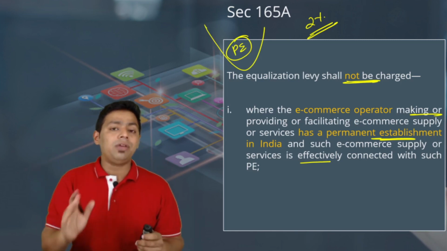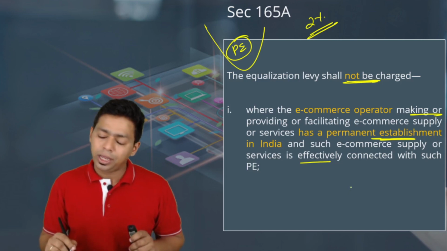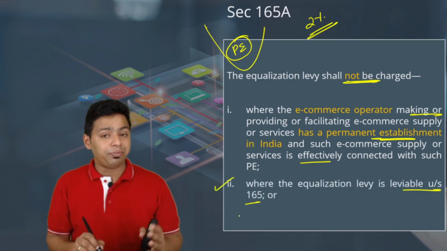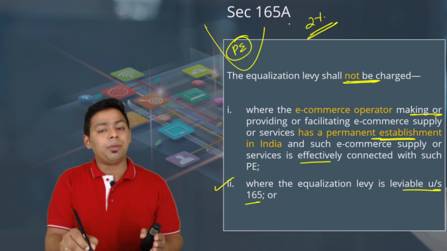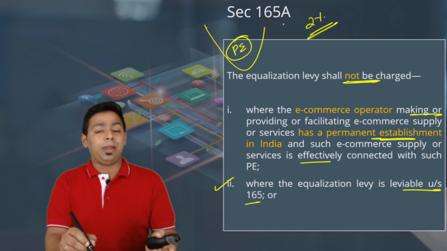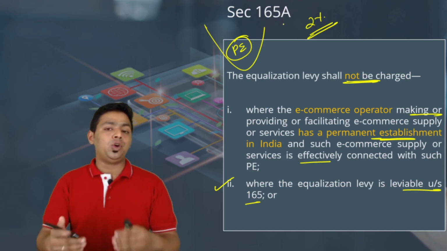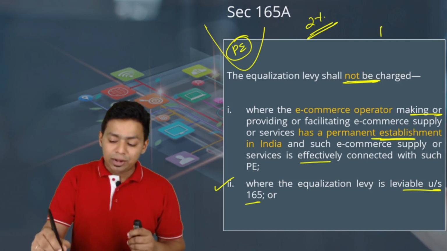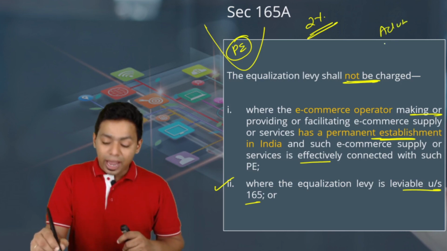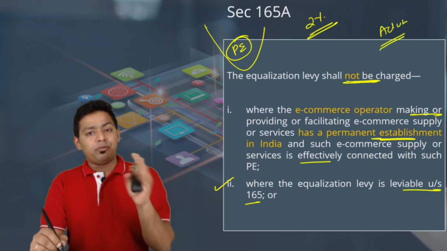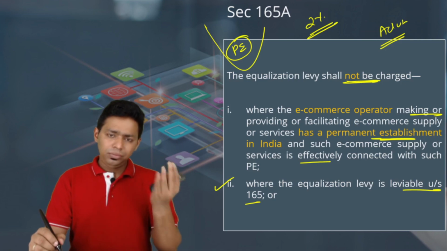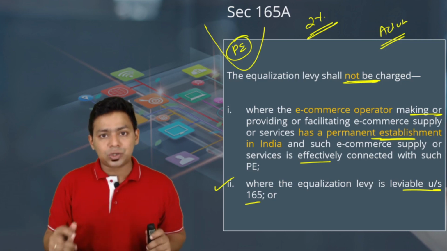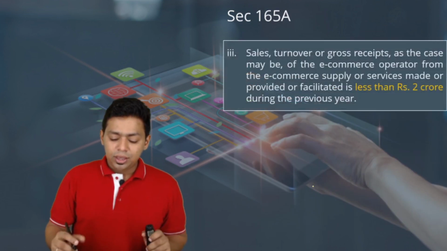The problem is only when you are not having a permanent establishment in India, where equalization levy is leviable under section 165. Obviously 165A will come into play when 165 is not applicable. If 165 was applicable, you are already under equalization levy. We don't want to put one more equalization levy, because advertisement is also a service. Advertisement services provided by Google and Facebook and Instagram were already captured by section 165. That will not be recaptured by the latest section 165A.